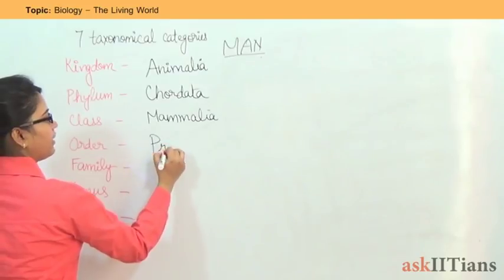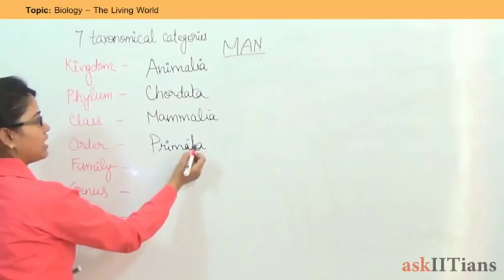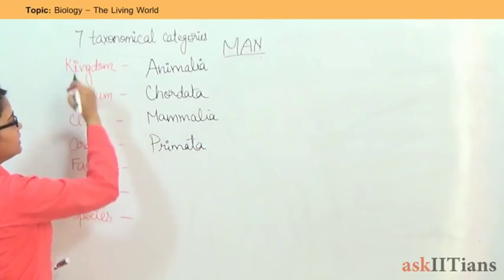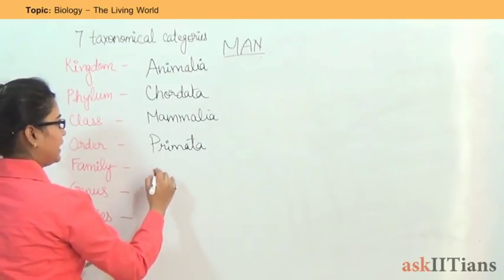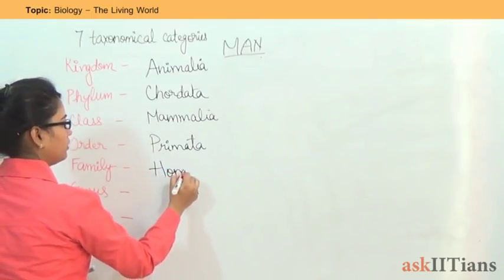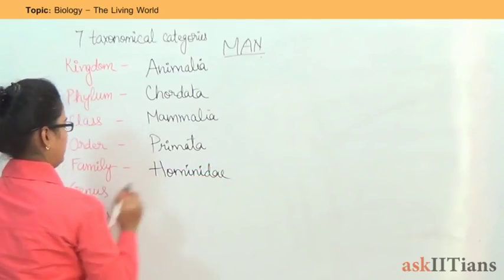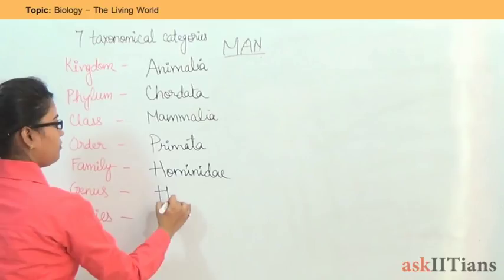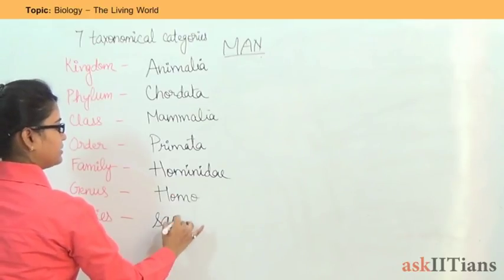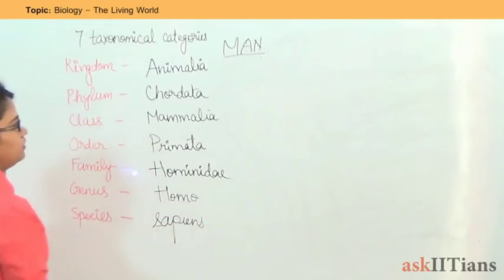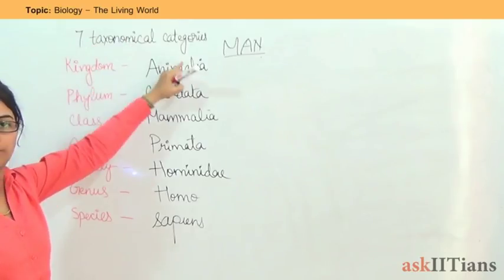Order is Primata. Based on different characteristics, these names are given. These subdivisions, these categories are given. Family is Hominidae. Genus is Homo. And species is sapiens. So this is how man is classified under 7 taxonomical categories.